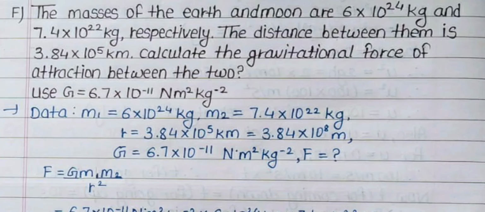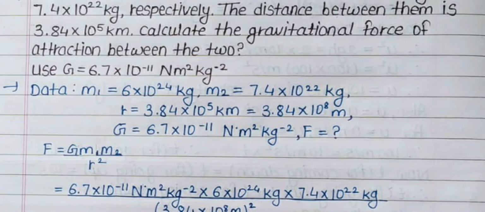Answer: data m1 is equal to 6 into 10^24 kg, m2 is equal to 7.4 into 10^22 kg, r is equal to 3.84 into 10^5 km, which is equal to 3.84 into 10^8 meter. G is equal to 6.7 into 10 to the power minus 11 N m square kg minus square. F is equal to question mark.